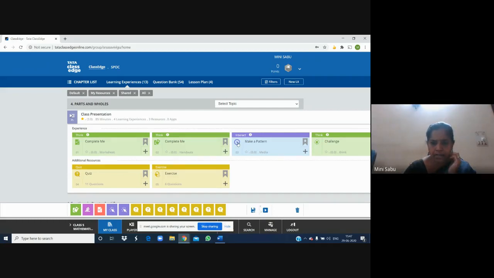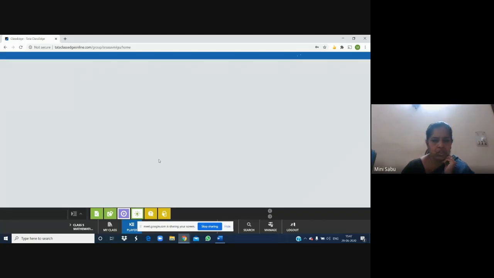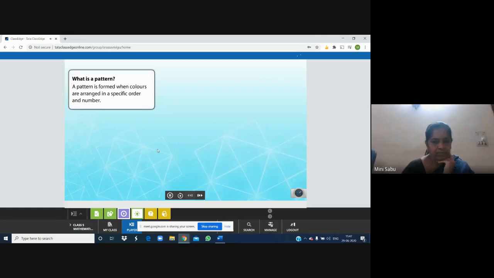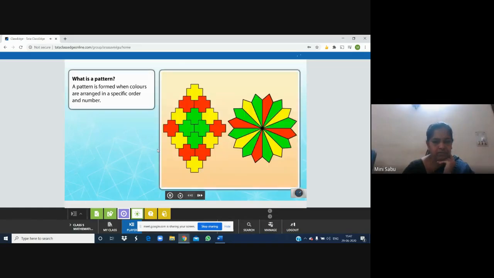Make a pattern. Okay. Today we are going to make a beautiful pattern. Children, do you like patterns? A pattern is formed when colors are arranged in a specific order and number. Look at these patterns. Aren't they interesting?